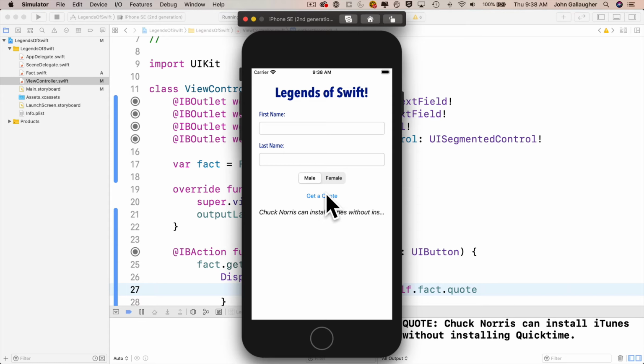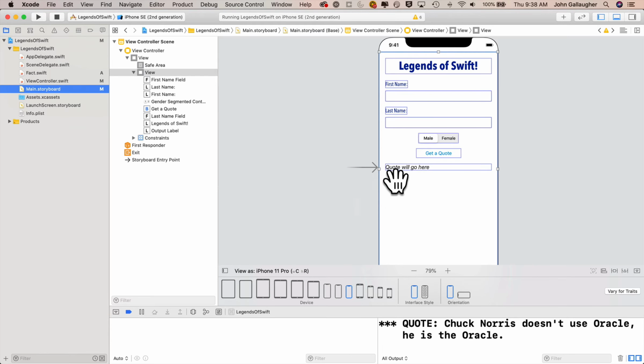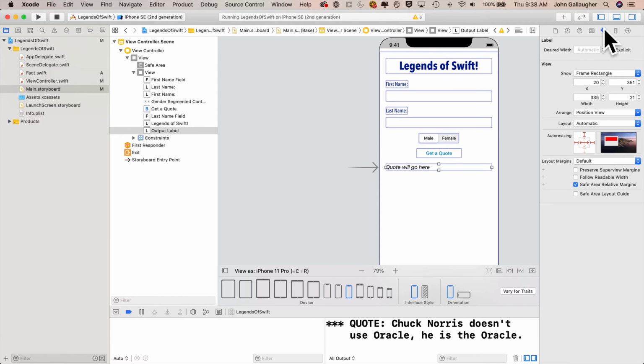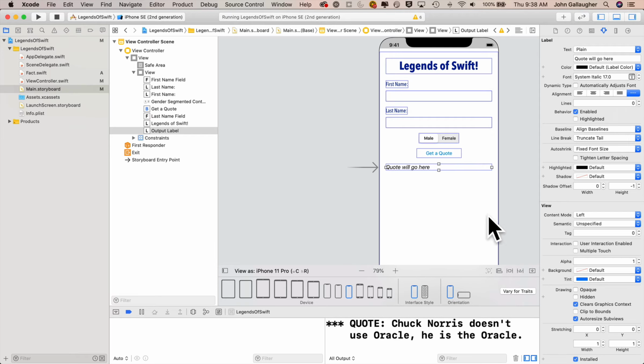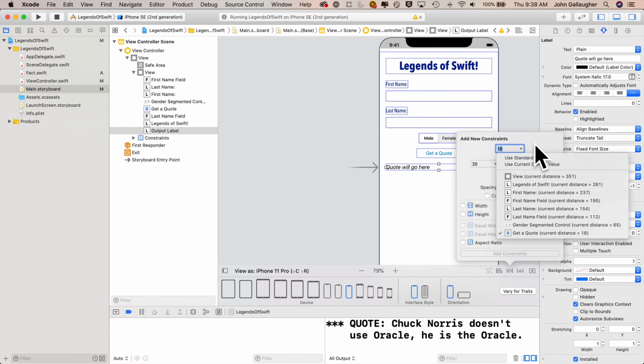Unfortunately, when you do auto resizing, the lines equal 0 technique doesn't work properly. So what we're going to do is set constraints on that label. Let's head back over to main storyboard. On this label only, we'll set constraints. I'm going to click on the label, then go down here to add new constraints, and change the top constraint. I don't want to constrain it to the button just above it, which is the automatic selection, the get a quote button.